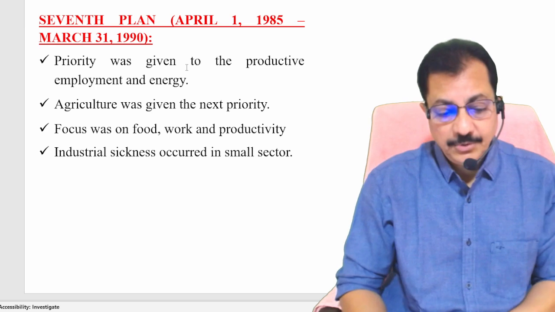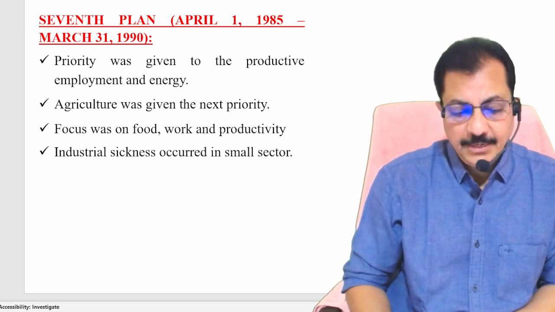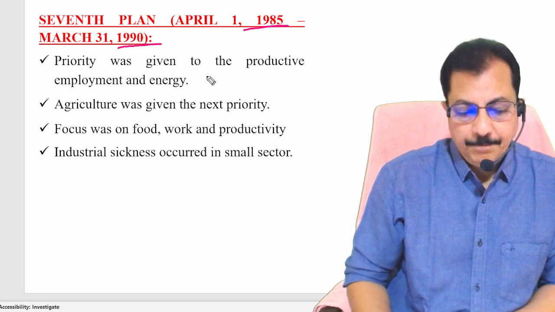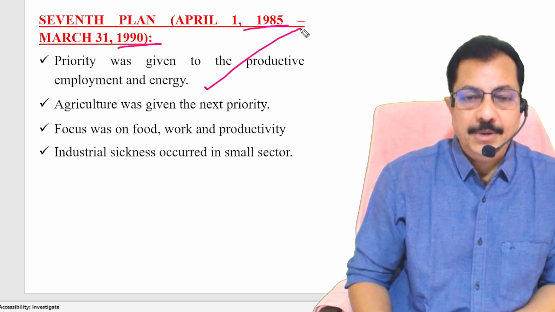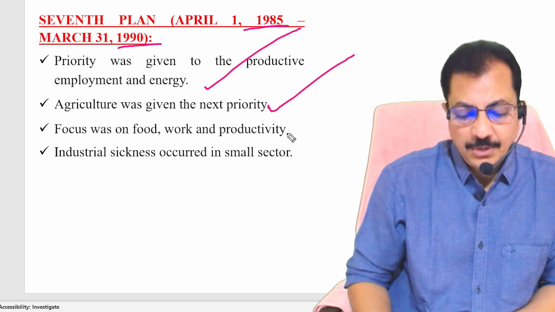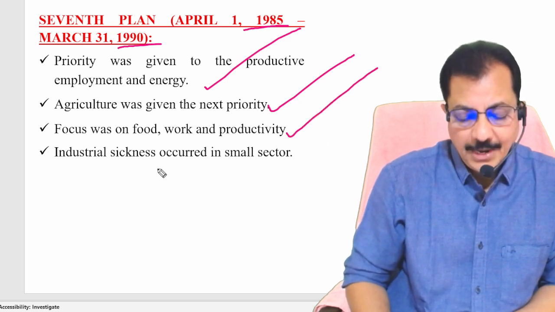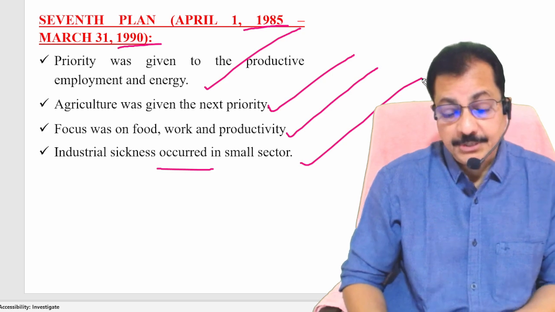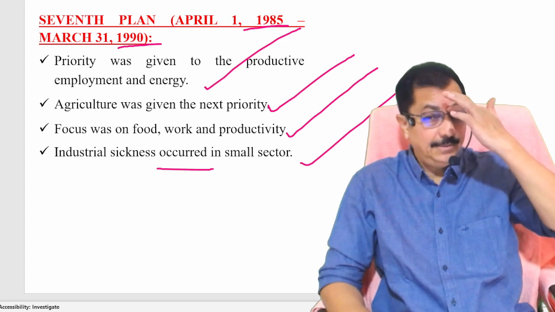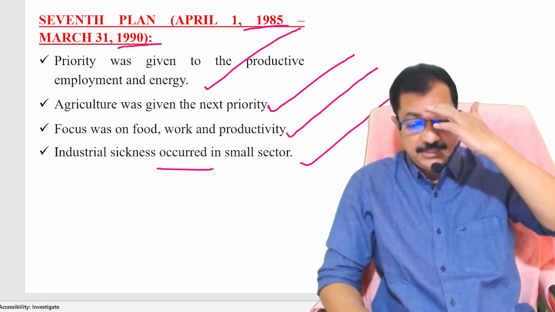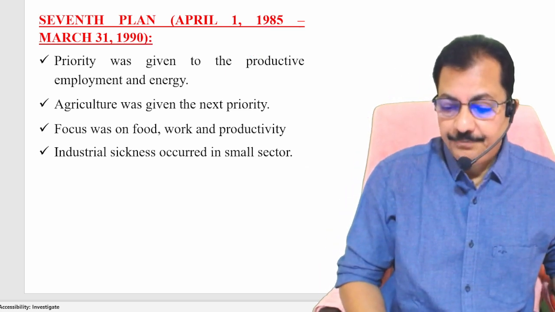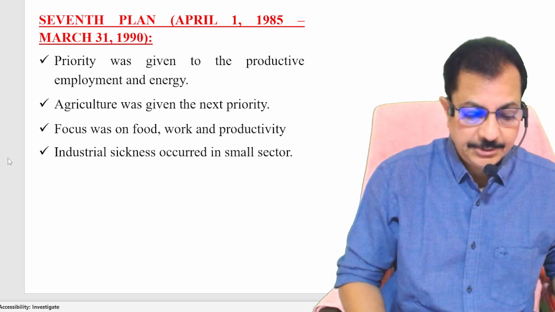Now when it comes to the seventh plan, 1985 to 1990, priority was given to productive employment and energy. Agriculture was given the priority. Focus was on food, work and productivity, and industrial sickness occurred in the small sector. All happened during the time of Rajiv Gandhi as the Prime Minister. So the seventh plan period is 1985 to 1990. Is that okay? Next, let's go ahead.